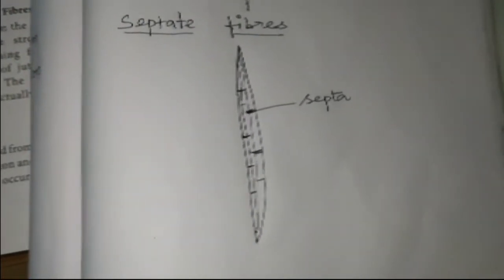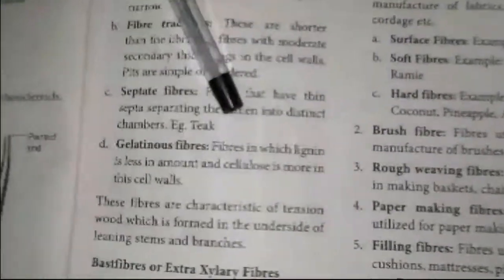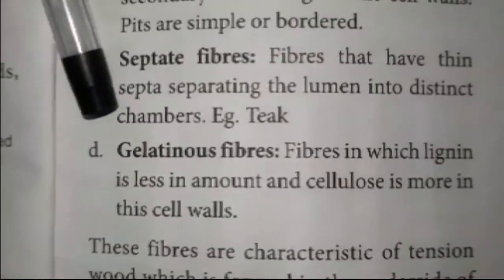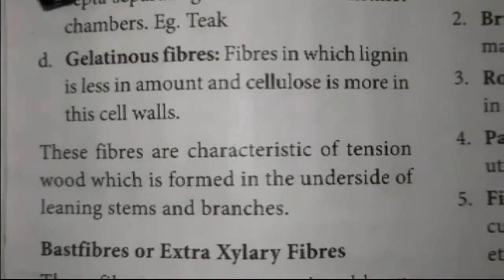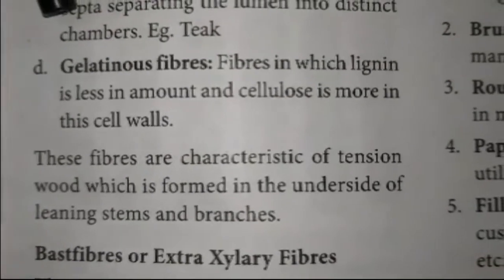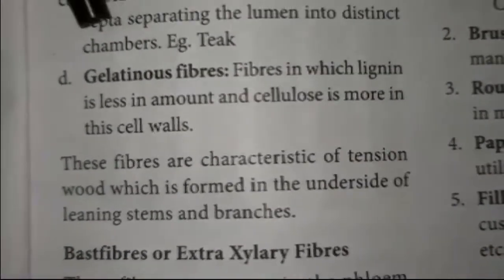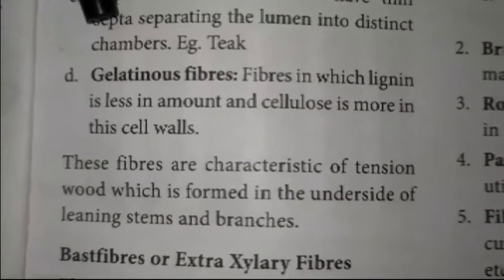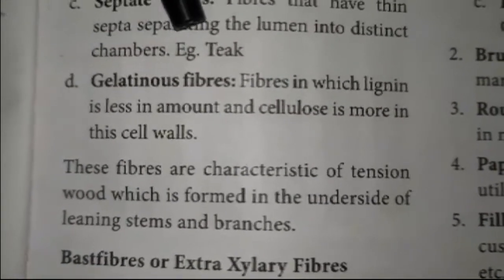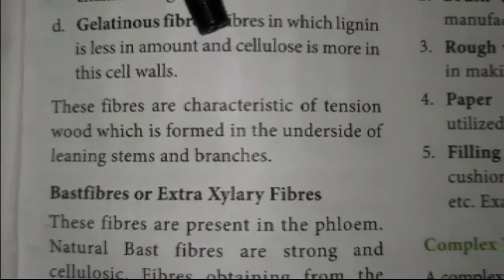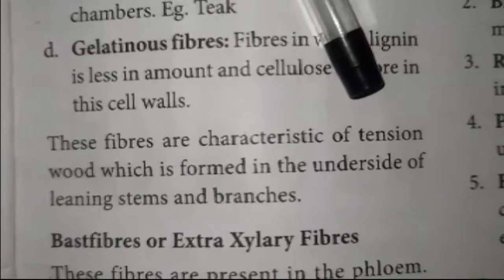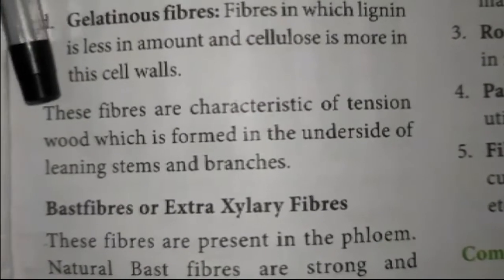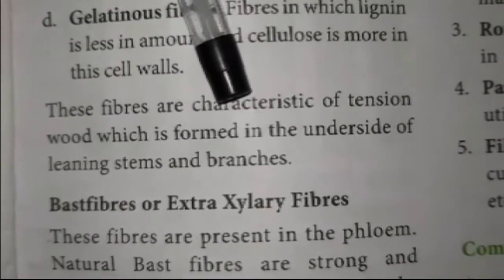The next type of fiber is the gelatinous fiber. These are fibers in which the lignin is less in amount and the cellulose is more in the cell wall. The presence of more cellulose but less lignin in the cell wall is characteristic of these fibers. Such fibers are called gelatinous fibers. These fibers are characteristic of tension wood, which is formed on the underside of leaning stems and branches.